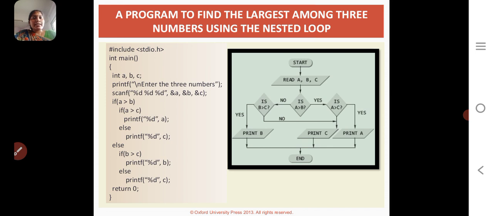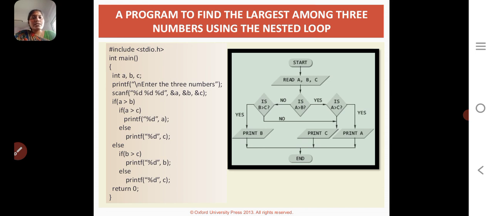This is one example. In this program we give three values, a, b and c, and we find the largest of the three values. The first condition is if a greater than b.